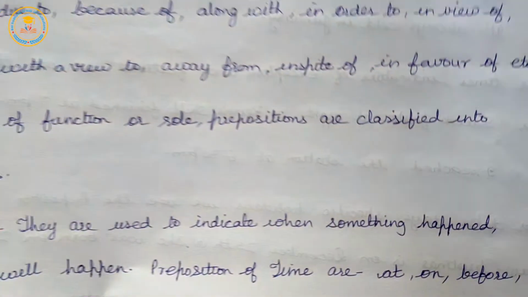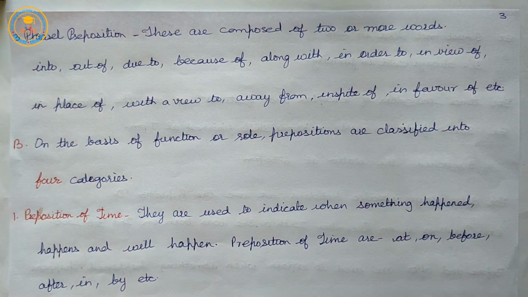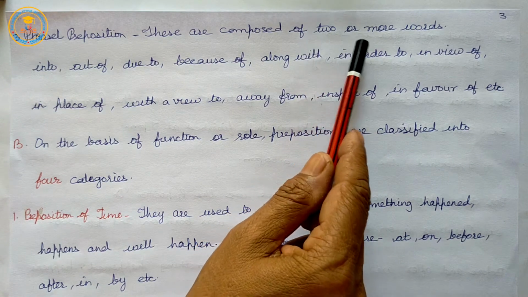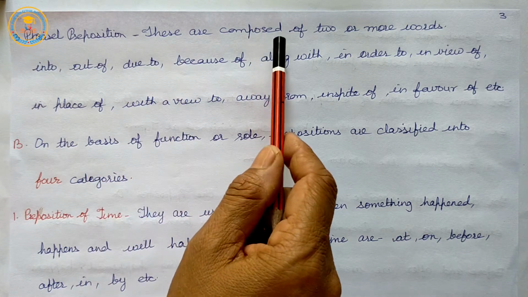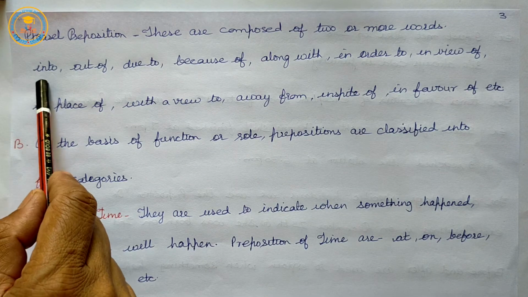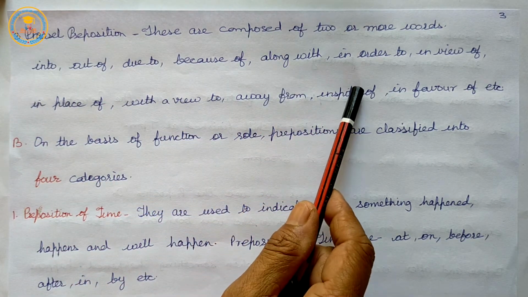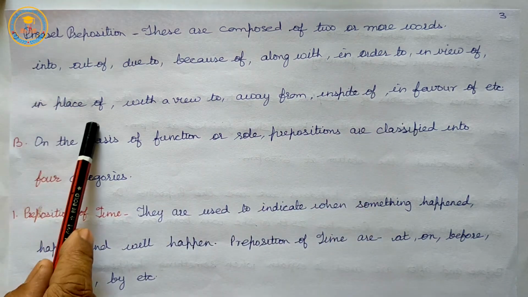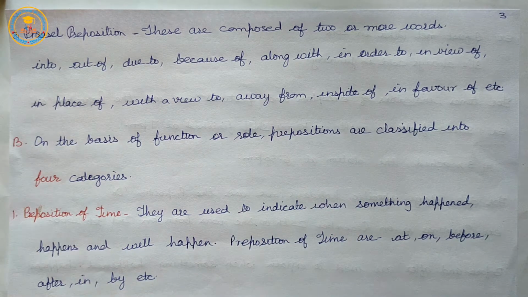And third is phrasal preposition. Phrasal prepositions are composed of two or more words. Example: into, out of, due to, because of, along with, in order to, in view of, in place of, with a view to, away from, in spite of, in favor of.